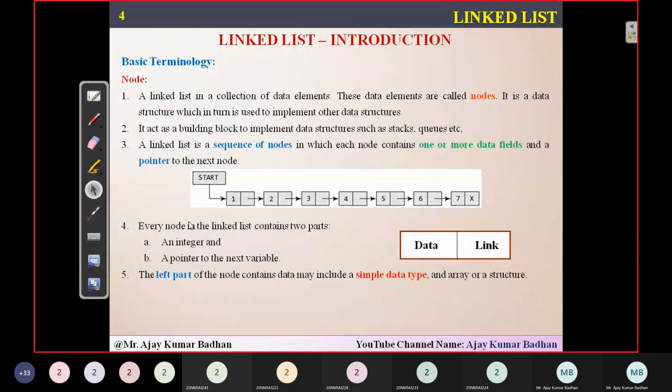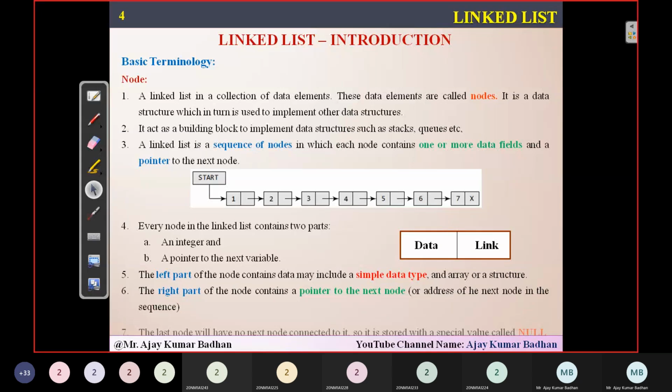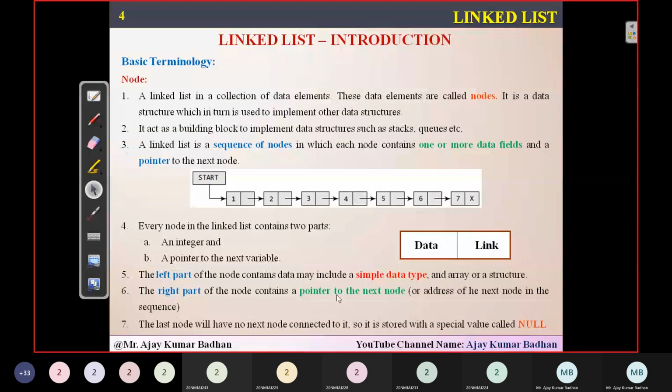If you talk about the right part of the node, it contains the pointer to the next node, and it will be connected. And the last node will consist of null, which means that is the end of that particular list.